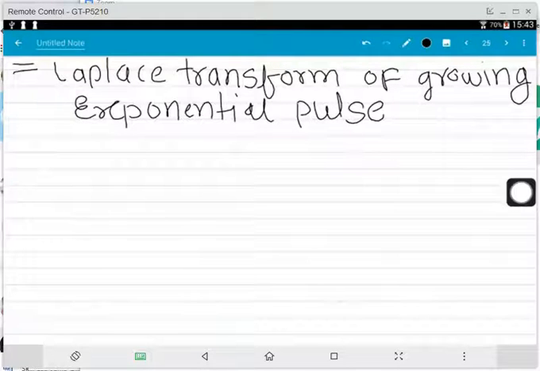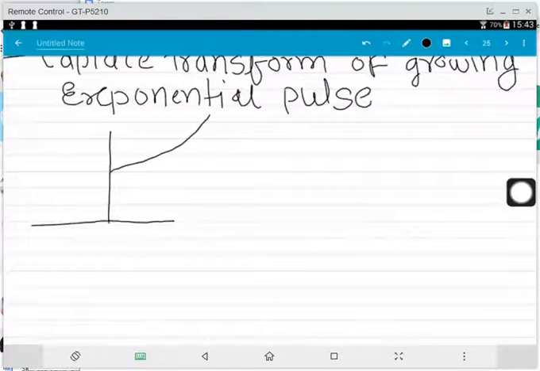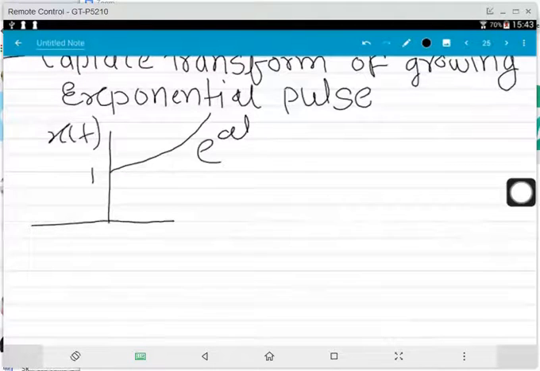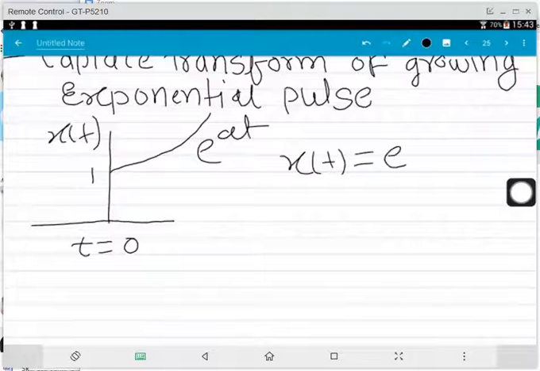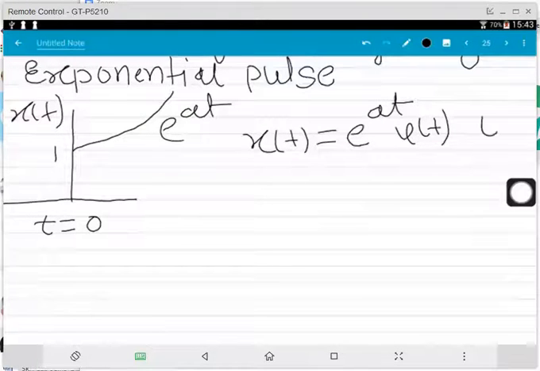Hello everyone. Today we will see the Laplace transform of a growing exponential pulse. First of all, we will represent this pulse x of t is equal to e to the power at. So this is 1, this is x of t, and this is e to the power at, t is equal to 0. Now this x of t is equal to e to the power at u of t. This is also a causal signal for t greater than 0, and it is 0 otherwise.